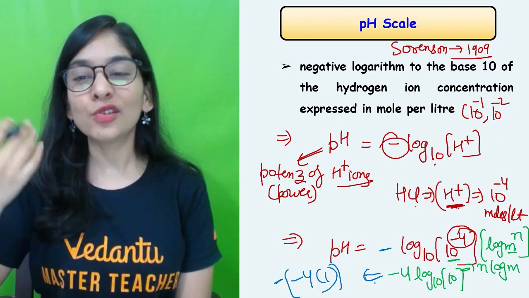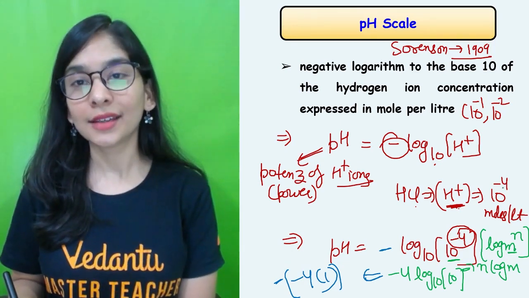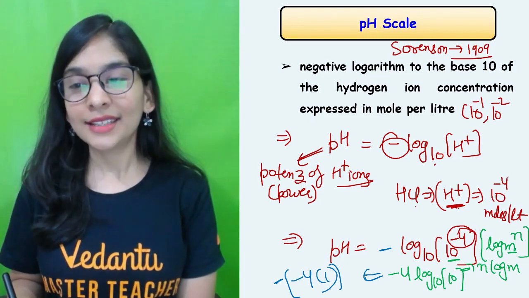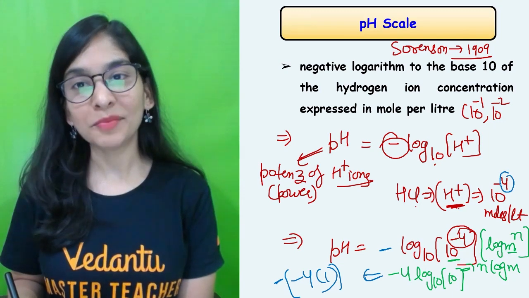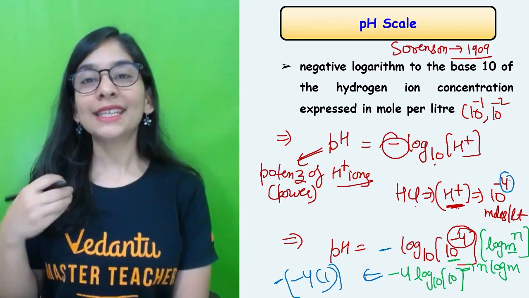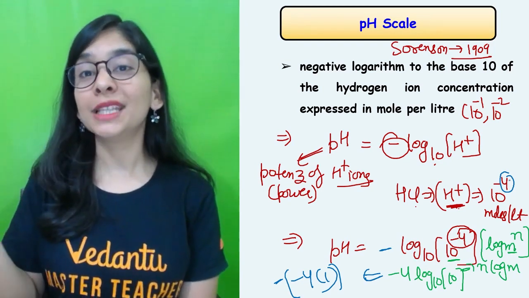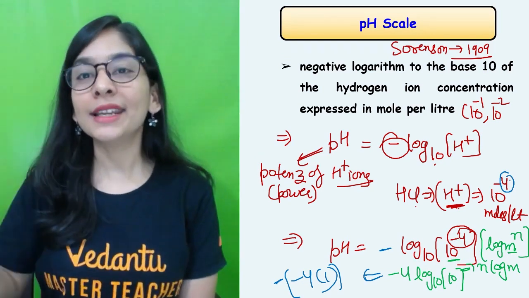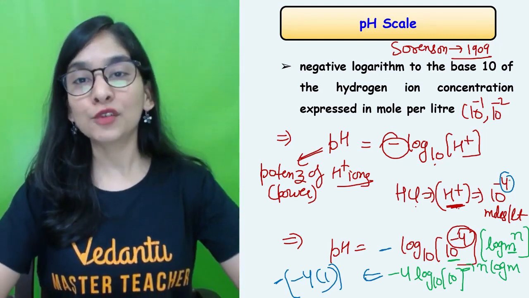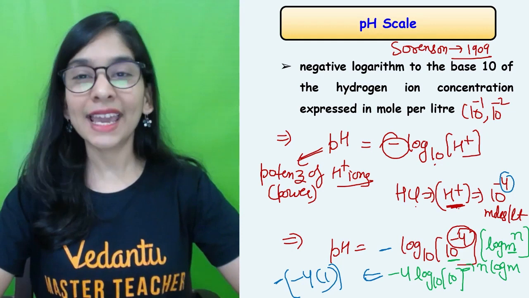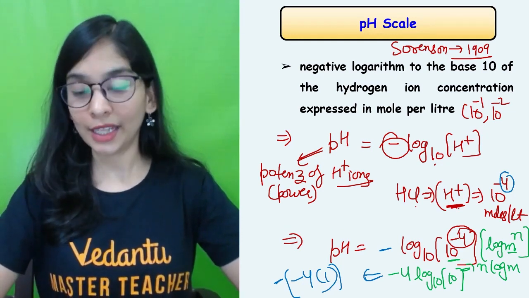In simple, let's not even complicate and solve that. Whatever will be the power of the 10th, like a whole number, just write that as the answer. Not minus sign, you know that minus will be cancelled out. So 10 to the power minus 4 means its pH will be 4. 10 to the power minus 5 means pH will be 5. 10 to the power minus 7, pH will be 7. And in that way, you are going to get values from 0 to 14. It's like its drawback also, that it will only be limited to this much values.